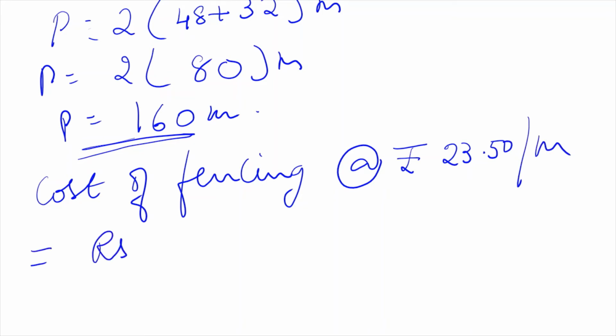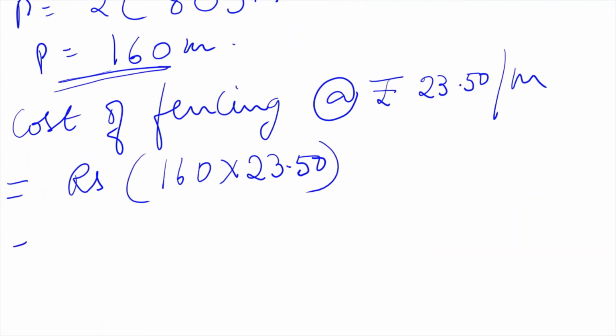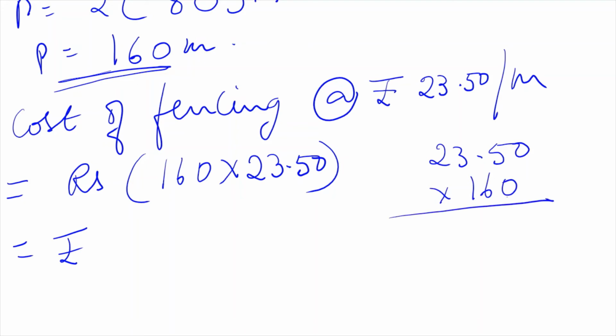You can write Rs or you can use the symbol, both are allowed. So 160 into 23.50. Okay, so let us multiply 23.50 into 160. This 0 I will keep here.